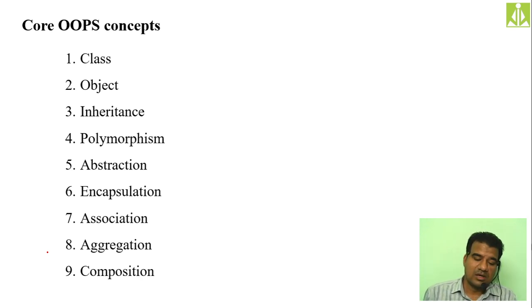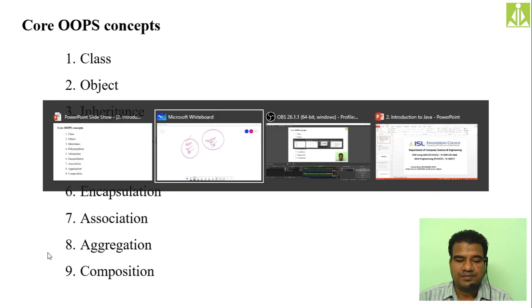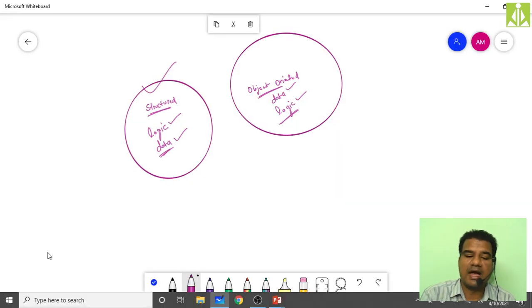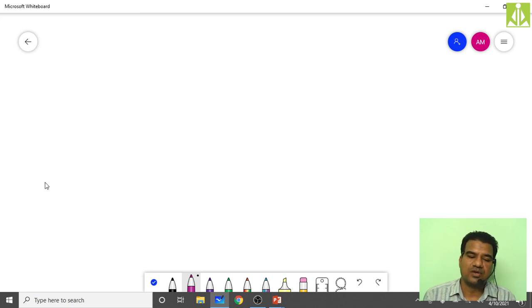To explain that, let us assume you have defined a class A, and from this class you want to derive another class B. So now what will happen? Class B will have all the properties of class A along with its own properties, isn't it?